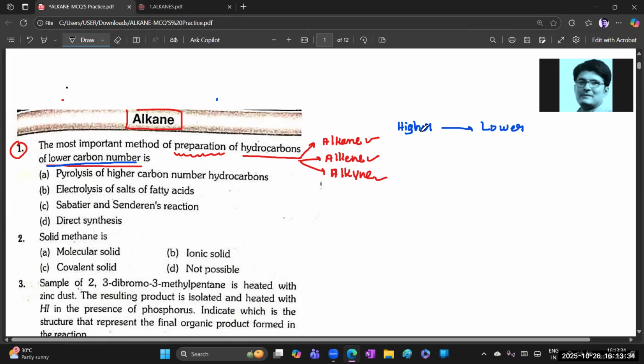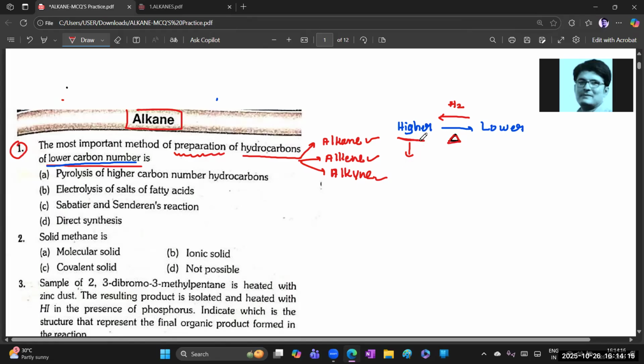So higher hydrocarbons should be converted to lower hydrocarbons by heating the compound. That's it. On heating, what happens? They are going to split into lower hydrocarbons. Then lower hydrocarbons should be converted to hydrocarbons, like catalytic hydrogenation, right? This is one extra point you need to note over here. Here I'm taking a higher hydrocarbon.